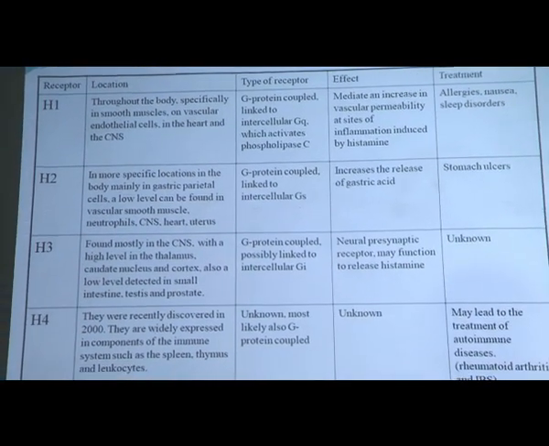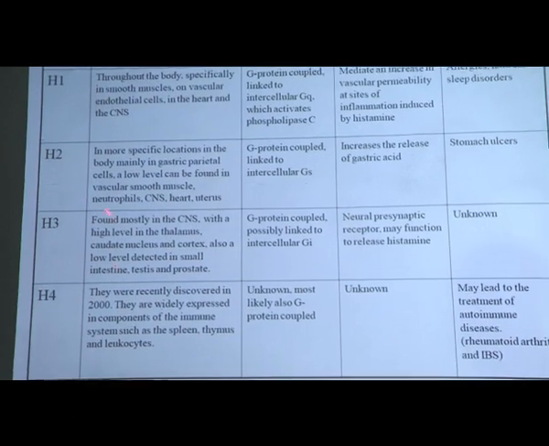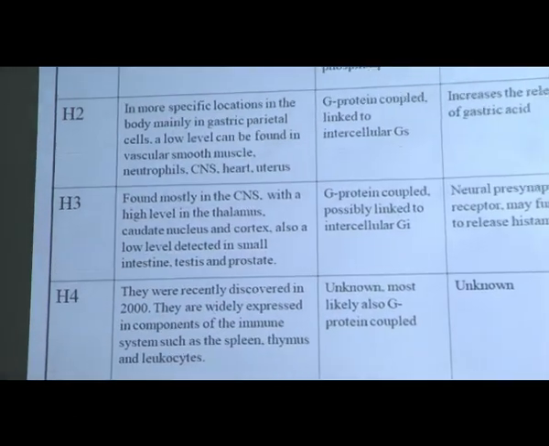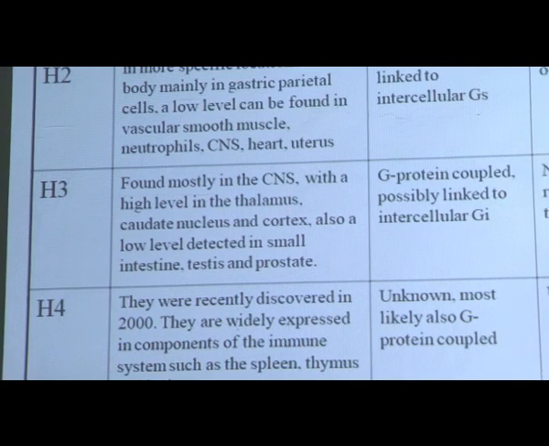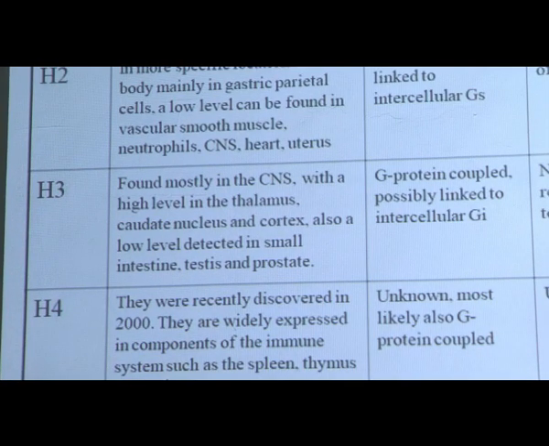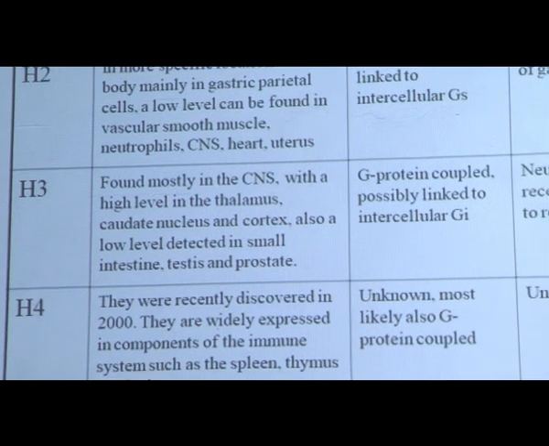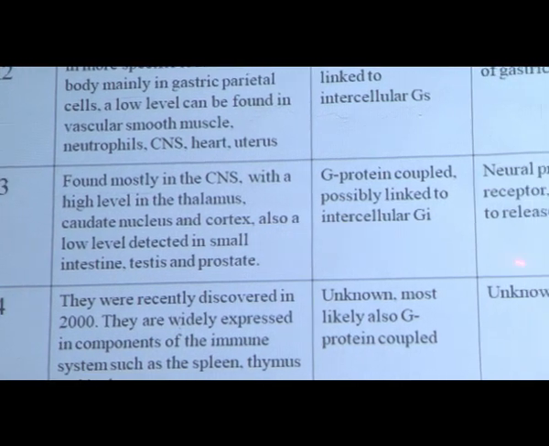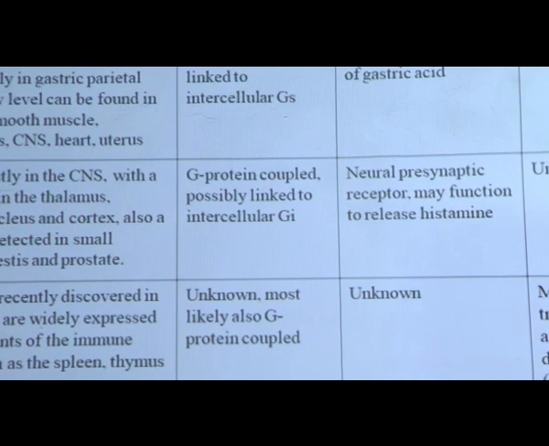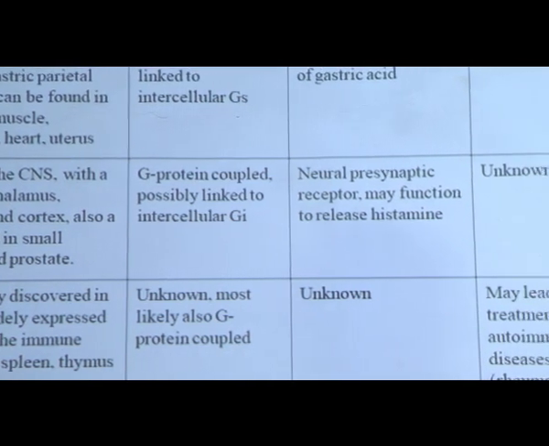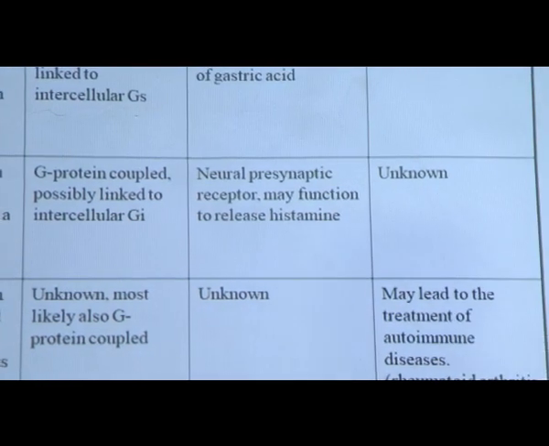Then moving to the next receptor, the H3 receptor, which is located in the intestine, testes and different parts of the uterus. The H3 receptors were only just discovered as G protein coupled receptors, but there is no known treatment because the disorder caused by the H3 receptors is not known. Then we move towards the H4.